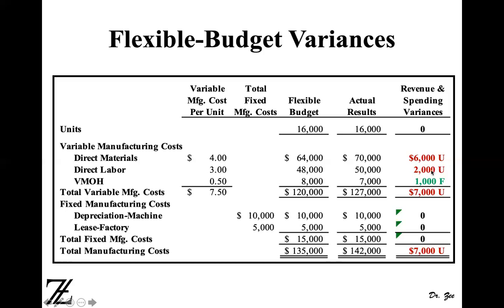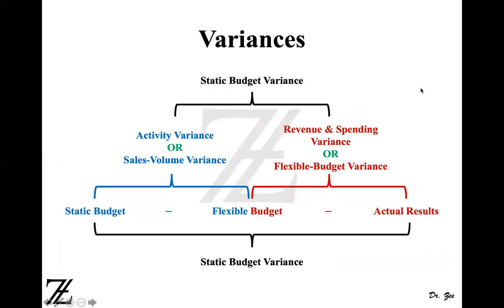Again, unfavorable. The only thing that came out favorable was variable manufacturing overhead, where the actual results show 7,000 and the flexible budget shows 8,000. So that means your actual results are better, right? It should have been 8,000, but you spent less, so 7,000, so a $1,000 favorable result. So basically that's 7,000 unfavorable. 6 plus 2 is 8, minus 1 is 7,000. Total is 7,000 unfavorable revenue and spending variance. So we created our first variance.